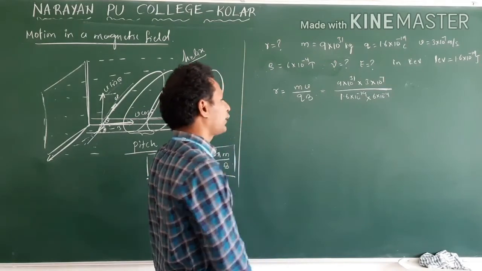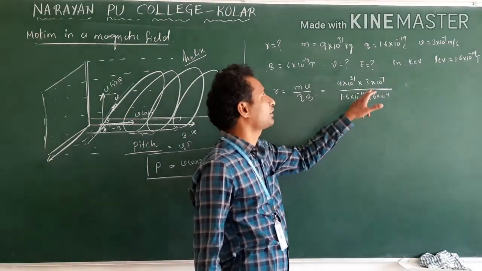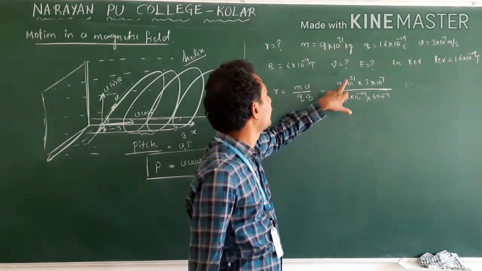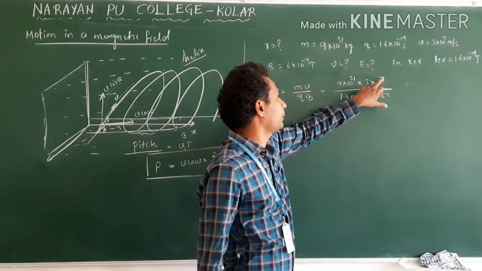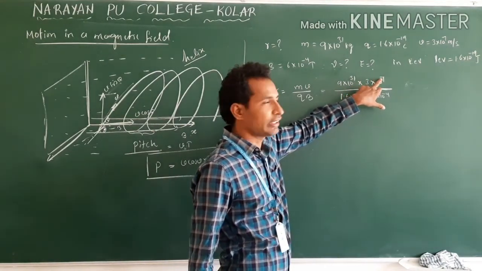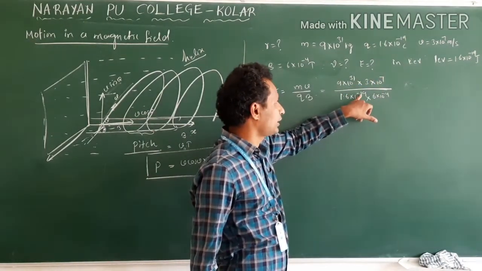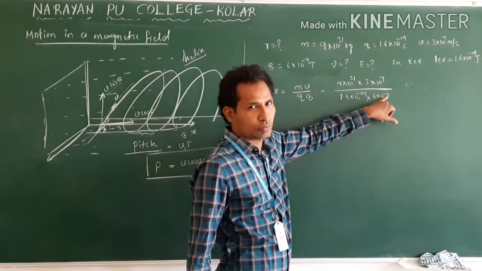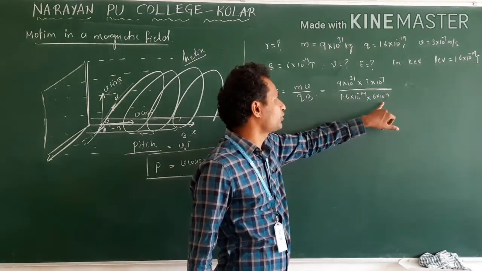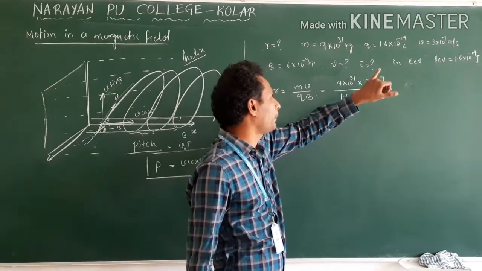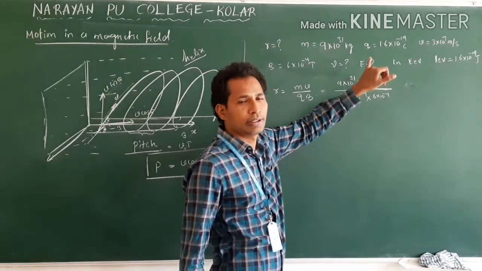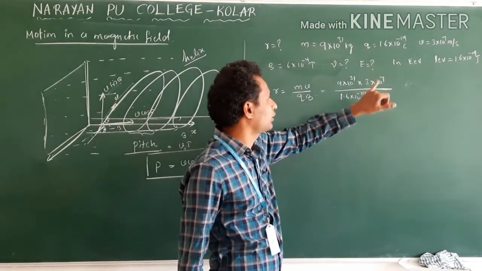Whenever you find problems with powers, first clear the powers. Minus 31 plus 7 is minus 24, and minus 19 minus 4 is minus 23. Minus 23 goes up, it will be plus.